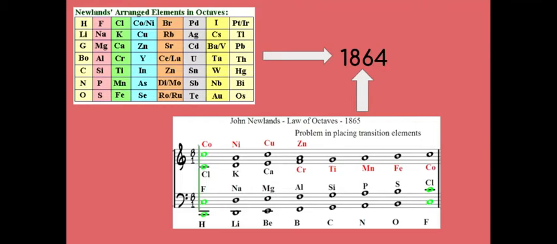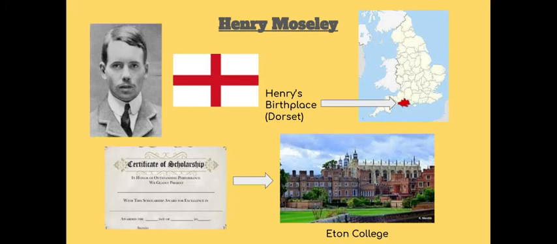Our final scientist that we are going to be telling you about in this presentation is Henry Moseley. He was an English physicist and chemist who was born on the 23rd of November 1887 in Weymouth, Dorset. Both of Henry's parents were from very well-educated families. His father, who was also called Henry, was a professor of anatomy and physiology. Henry Moseley was educated in private schools and then went on to get a scholarship at Eton College. Henry also fought in the war, which is where he eventually perished.